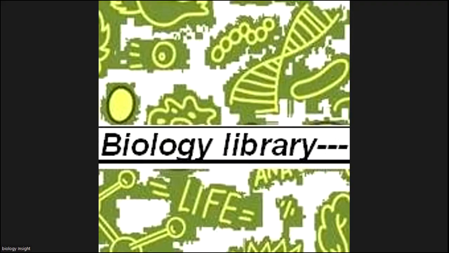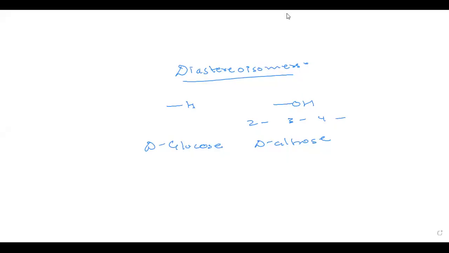The last kind of stereoisomerism in monosaccharides that we are going to study is called enantiomers. So let's take up that. Enantiomers.